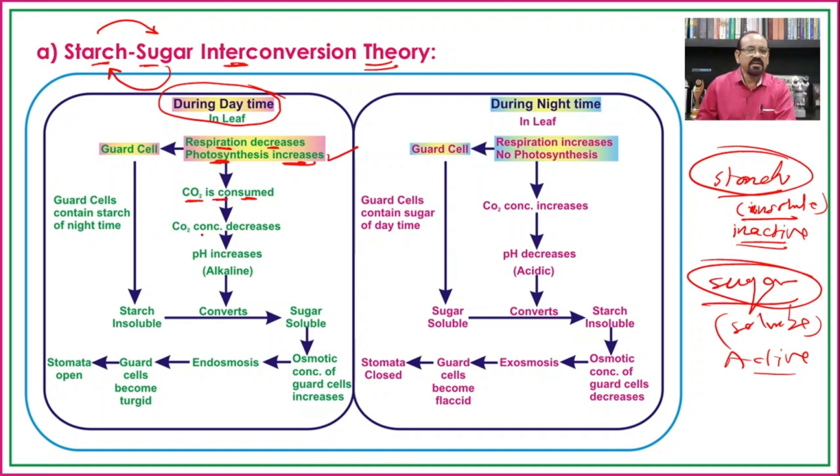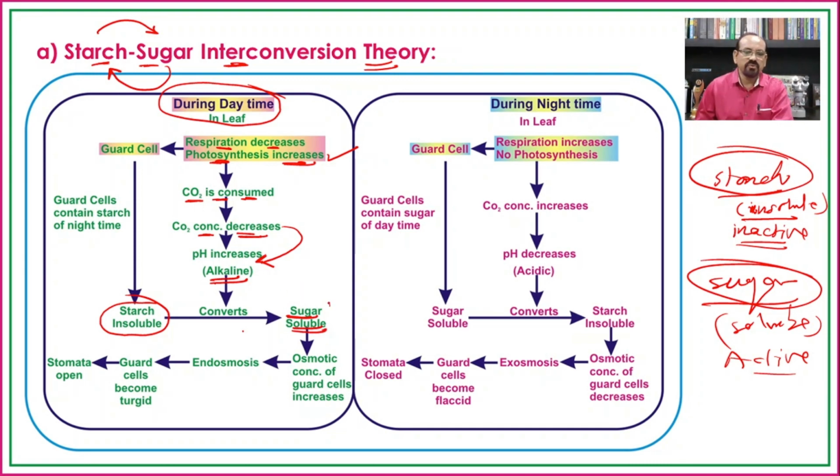Because of that, the concentration of carbon dioxide decreases, which leads to an increase in pH. That is, in guard cells there is formation of alkaline cell sap, and because of this, the insoluble starch is converted into soluble sugar.